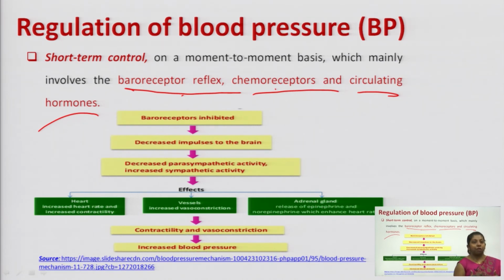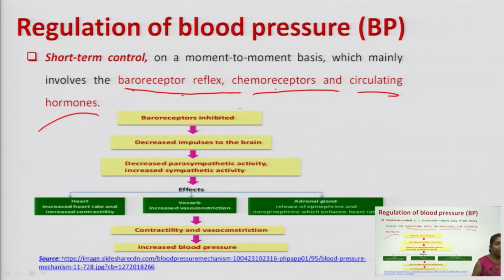Baro means pressure. So the baroreceptors are those receptors in our body which can sense any type of change in the pressure. Fine. They are present around your heart section, that is your carotid area, where they can sense the change in the pressure.